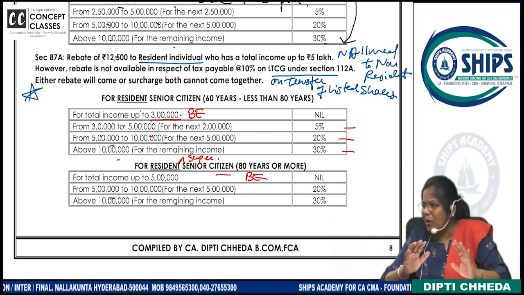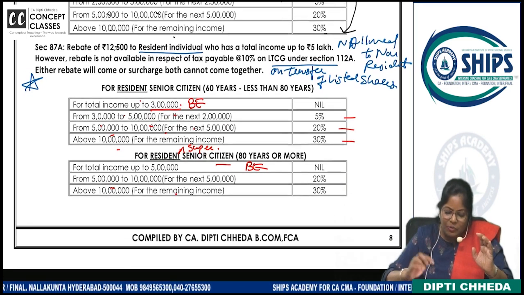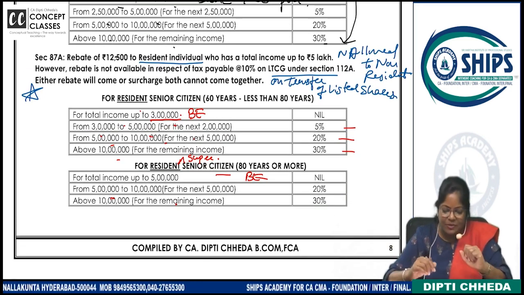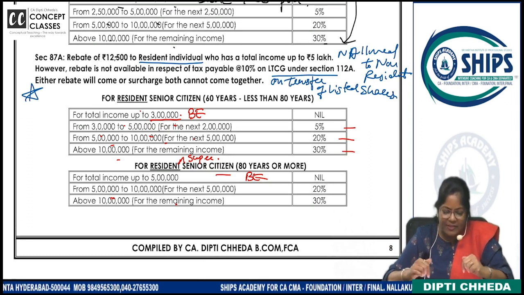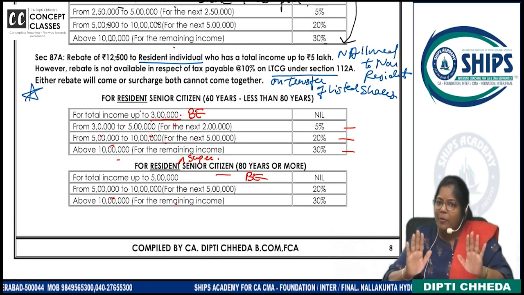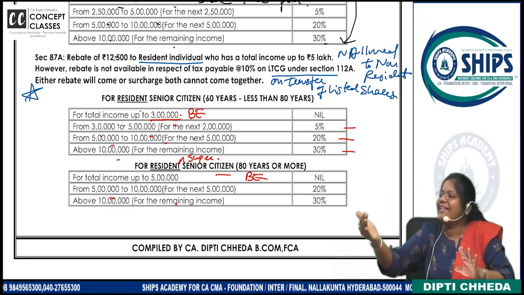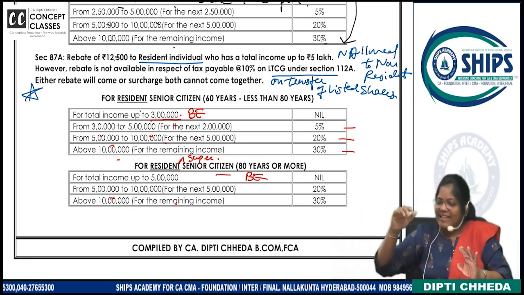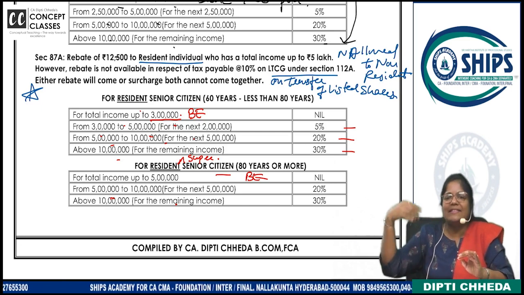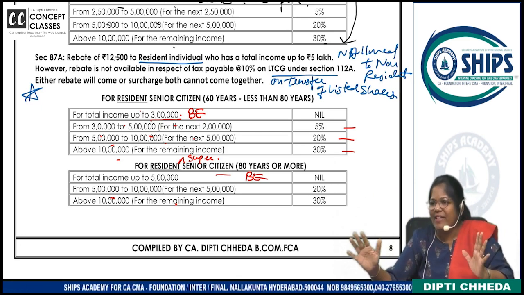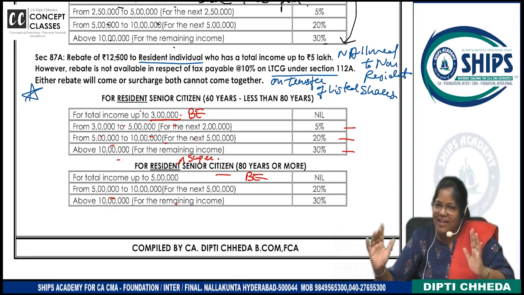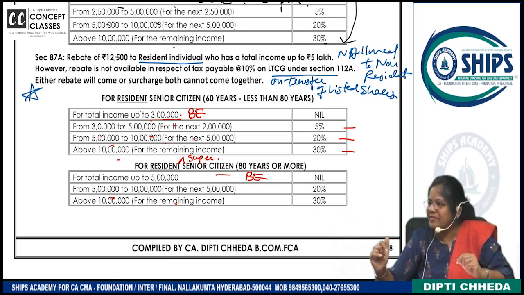They have worked out the problems also for this. Super senior citizen, excuse me. Above 5 lakh, how much is the tax? Up to 5 lakh nil. Above 5 lakh to 10 lakh, directly 20%. And above 10 lakhs, directly 30%. All clear until now? Ask, please, any doubt if you have.